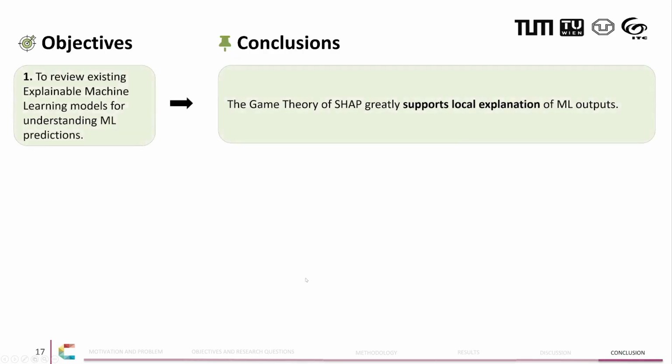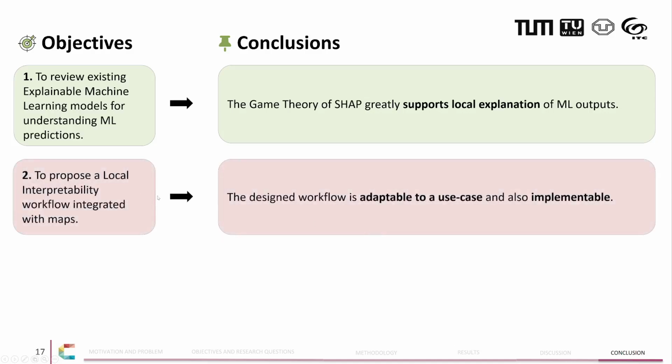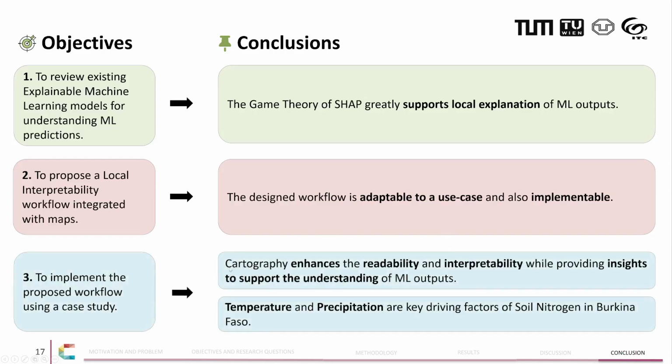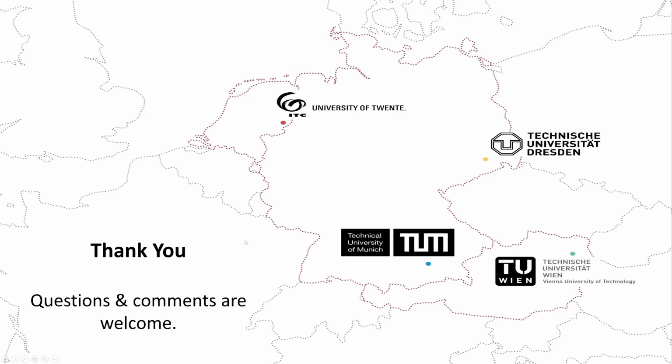So regarding the conclusion, I'm saying that the SHAP model is able to support local explanation of the machine learning models as we've seen in the results. And then the proposed workflow that I designed is also adaptable to a use case, for example, digital soil mapping, and also implementable. And finally, cartography, as we've seen with the maps, is able to enhance readability and interpretability of the results. And it also helped us to understand that temperature and precipitation are the driving factors of soil total nitrogen in Burkina Faso.